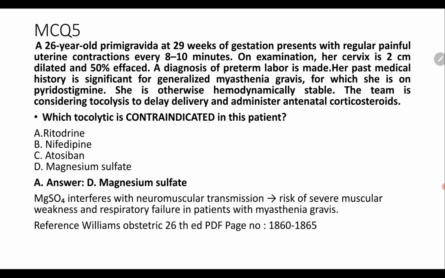MCQ number 5. A 26-year-old primigravida at 29 weeks gestation presents with regular painful uterine contractions. Her cervix is 2 cm dilated, 50% effaced. Diagnosis of preterm labor is made. Her past medical history is significant for generalized myasthenia gravis, for which she is on pyridostigmine, and she is otherwise stable. The team considers delayed delivery. So what is the drug of choice if the patient has myasthenia gravis? What is the drug that is contraindicated?